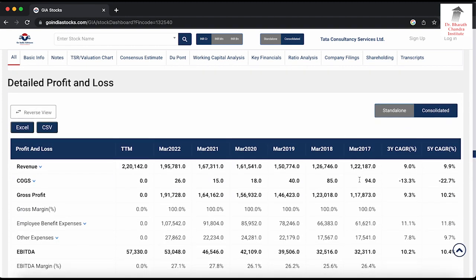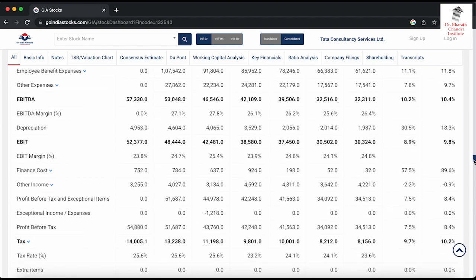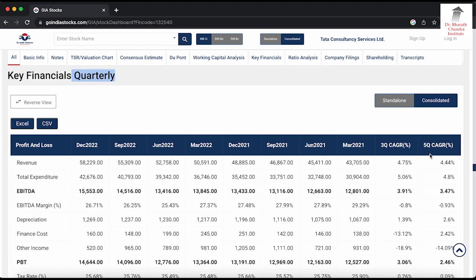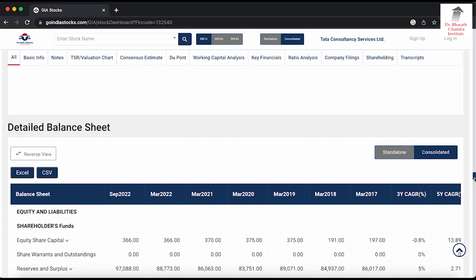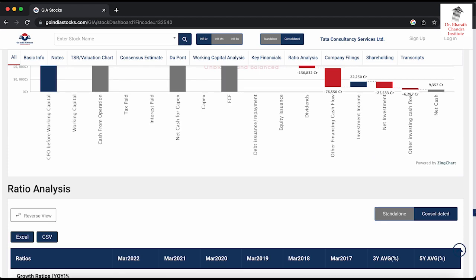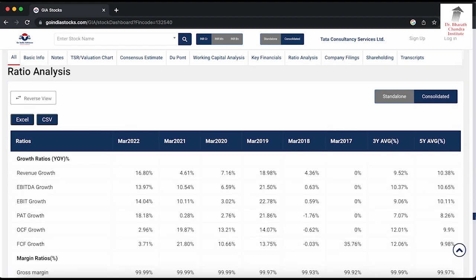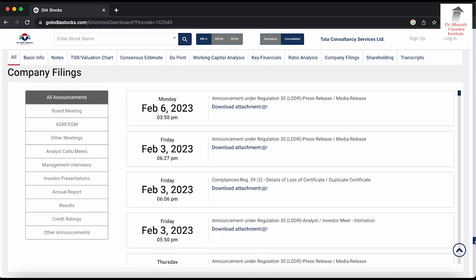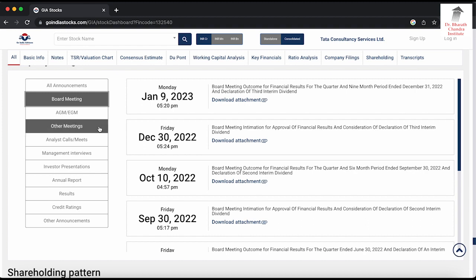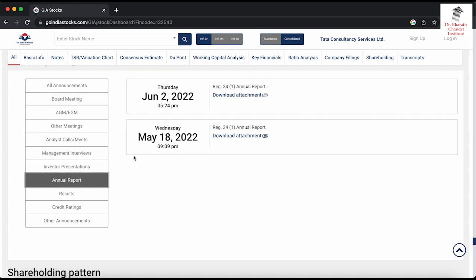Similarly, the profit and loss account is given for the last so many years and how the growth is in the profit, growth in the revenue, etc. Similarly, the quarterly results are mentioned here, and again a lot of information, a detailed balance sheet for so many years, and also the cash flow statement. Many things you may or may not find useful, but the information is given in case you want to do research. There is ratio analysis, and also reports with various information about the company, when the board meeting happened, and when the annual report was announced, etc.